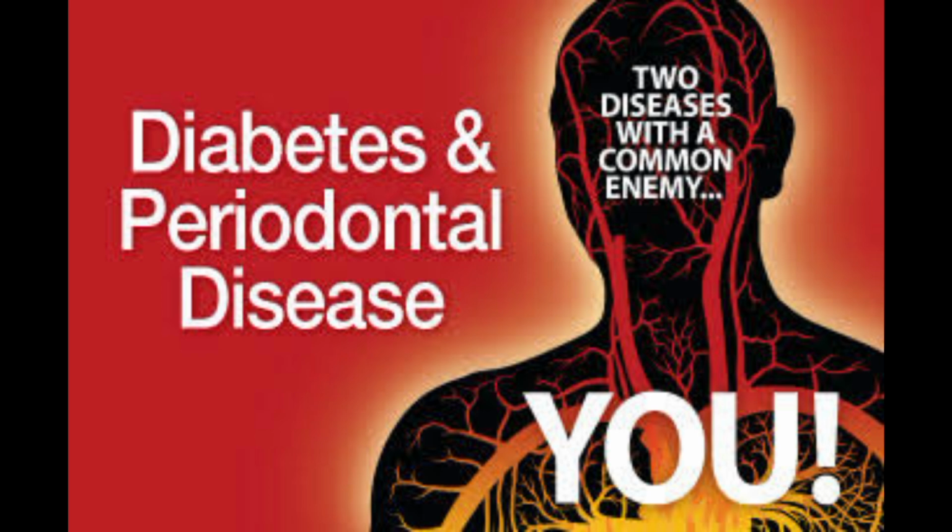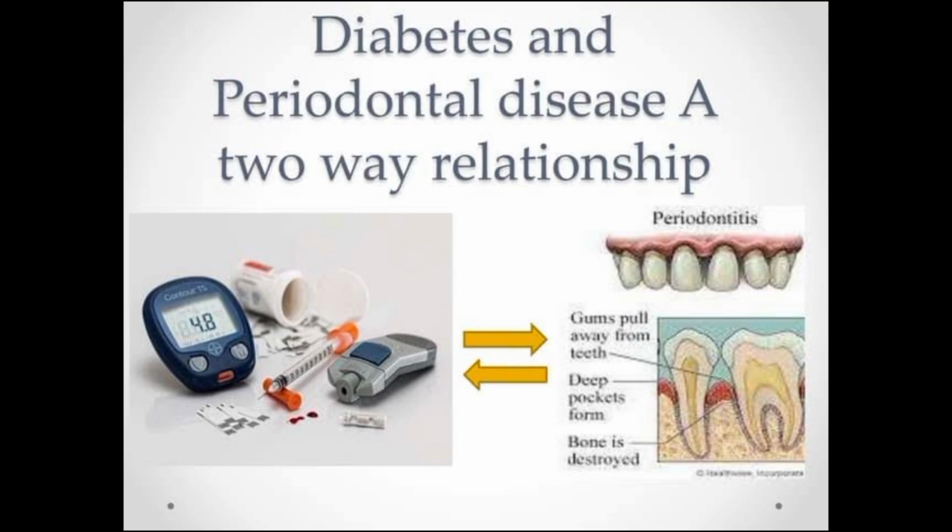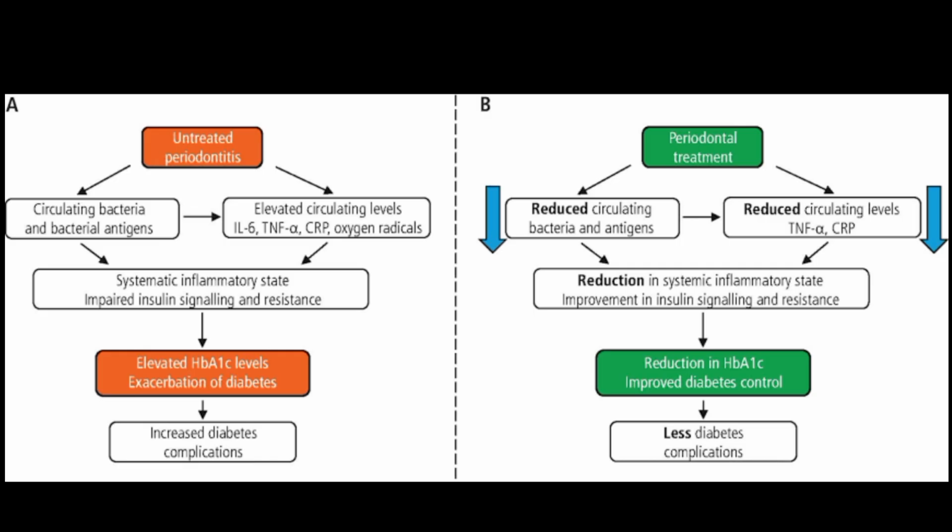Now, let's discuss the bidirectional relationship between diabetes and periodontal disease. It's also important to note that periodontal disease itself can worsen glycemic control. The systemic inflammation caused by periodontitis can lead to increased insulin resistance, making it harder for people with diabetes to manage their blood sugar levels effectively. This creates a vicious cycle where diabetes and periodontal disease exacerbate each other.